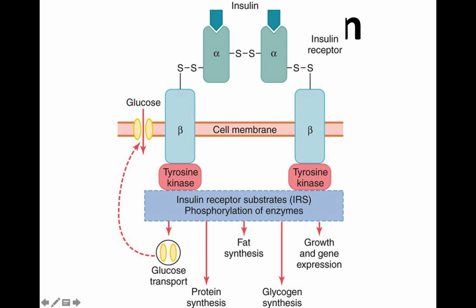So you can consider insulin as a holistic approach. You can consider insulin as an anabolic hormone. Okay. See, most of the hormones in the body are catabolic in nature, but growth hormone, insulin, etc. are the anabolic hormones. You can clearly notice the anabolic effect. See the protein synthesis, fat synthesis, glycogen synthesis, growth and gene expression, which leads to cell division, and all those are part of the cell. So hence you can consider insulin as an anabolic hormone.